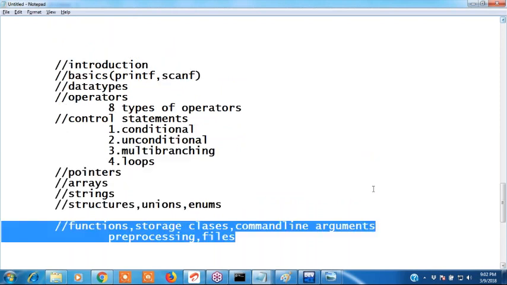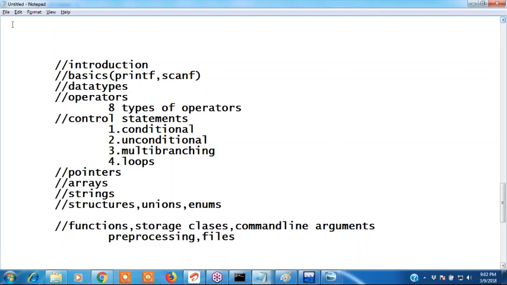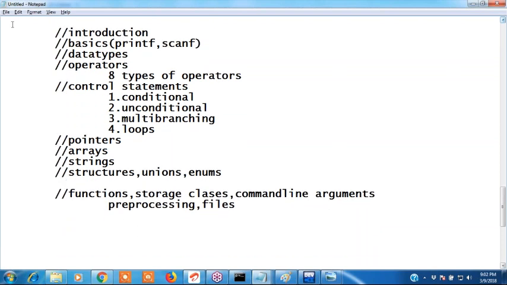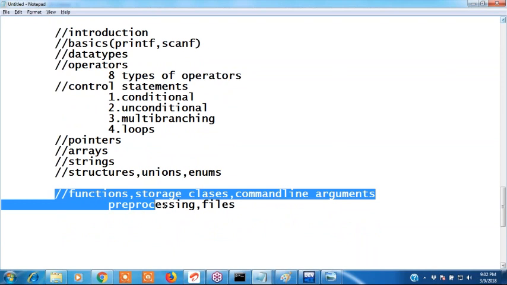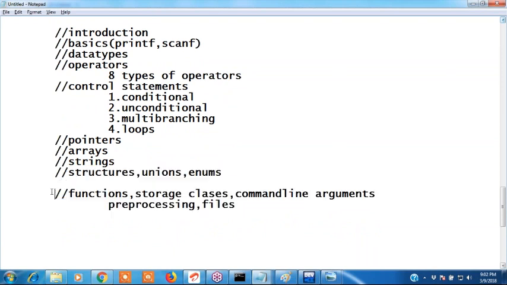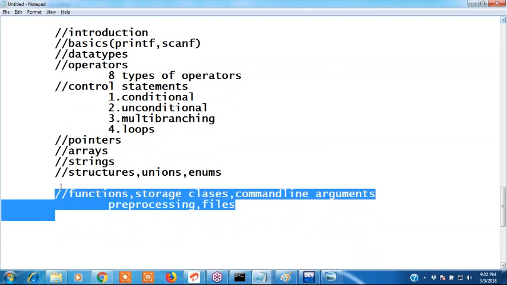These 5 topics have to be discussed. Tomorrow we start functions and storage classes. Tomorrow I will cover functions, after that storage classes. In another 4 days, I will finish C programming. After that, I will start data structures.